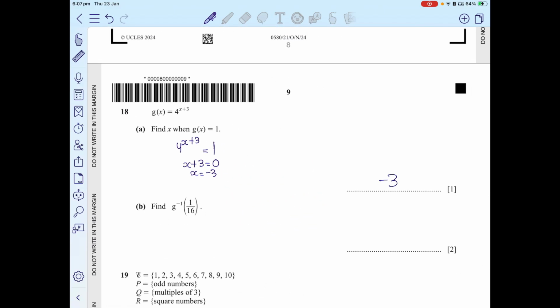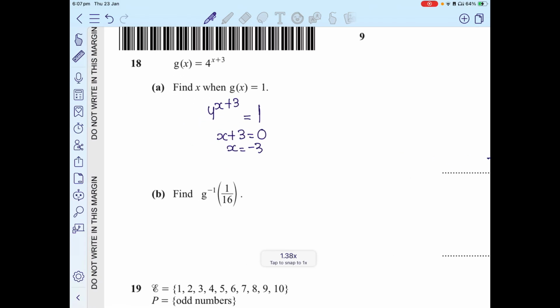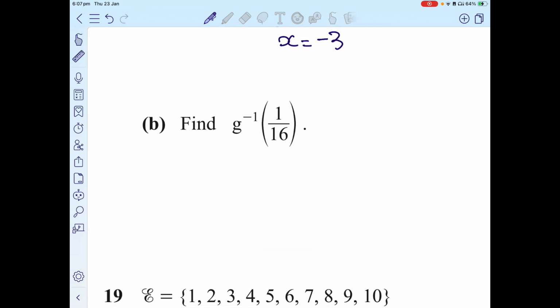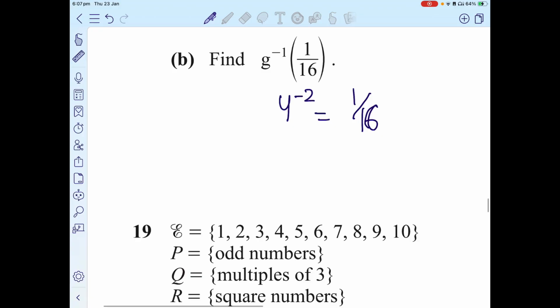Negative 3. Alright, now the second part says find g inverse of 1 over 16. Now what does this mean? This means that this function has been applied somewhere with the value of x and you have gotten 1 over 16. You have to now find the value of x. Which number would you raise 4 to, to get 1 over 16? We know that 4 raised to negative 2 is equivalent to 1 over 16. So can we say that x plus 3 is equivalent to negative 2? So x would be obviously negative 5.